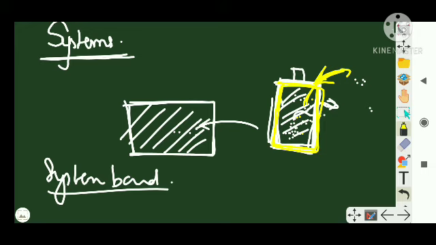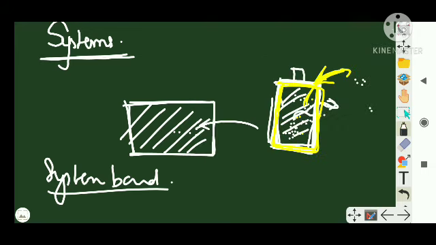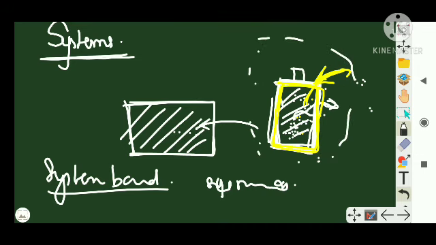So what do you mean by surroundings? That is the third term. Surroundings is everything other than the system and boundary. Or everything that interacts with the system is known as surroundings. Clear? I will make a diagram here.